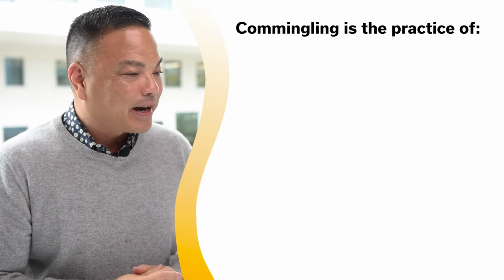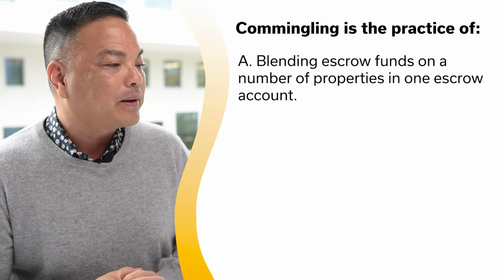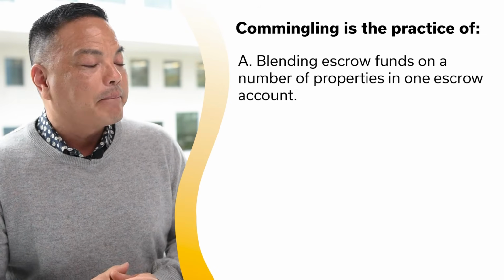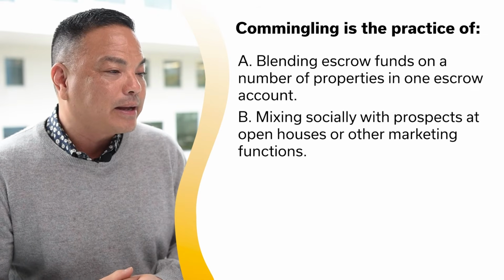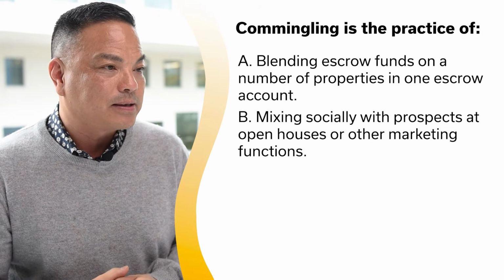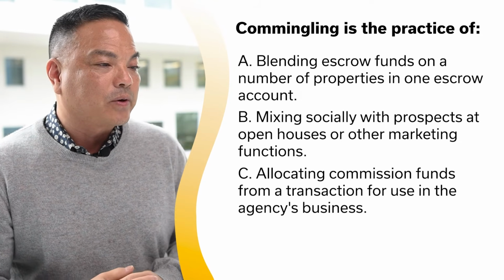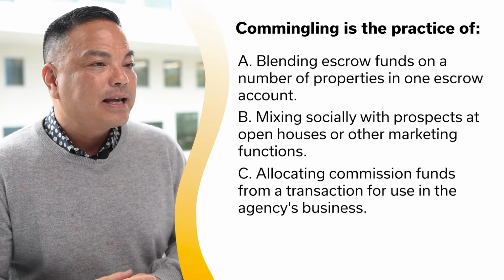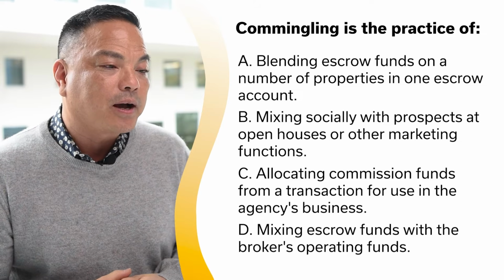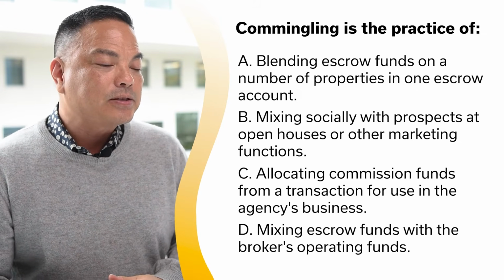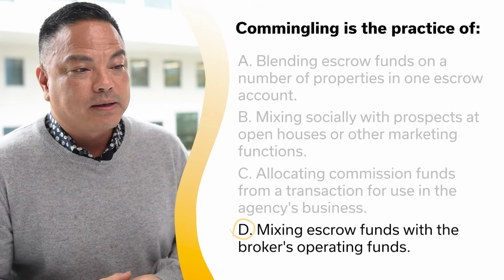Commingling is A, the practice of blending escrow funds on a number of properties in one escrow account; B, mixing socially with prospects at open houses or other marketing functions; C, allocating commission funds with a transaction for use in the agency's business; D, mixing escrow funds with the broker's operating funds. And the answer is D as in dog, mixing escrow funds with the broker's operating funds.